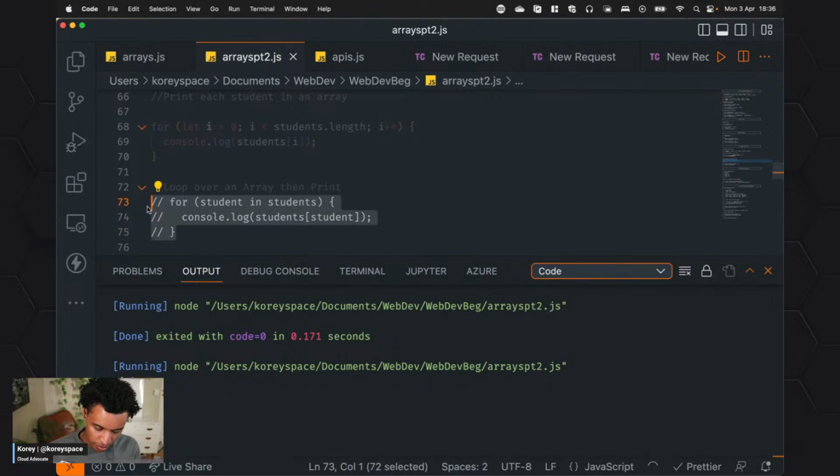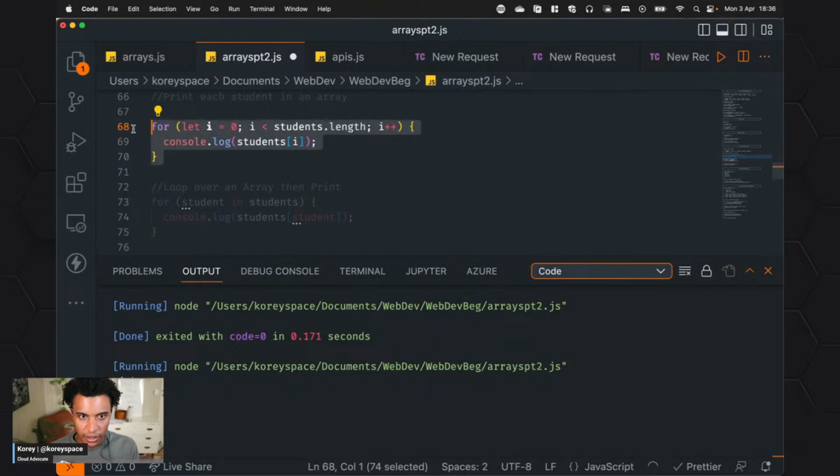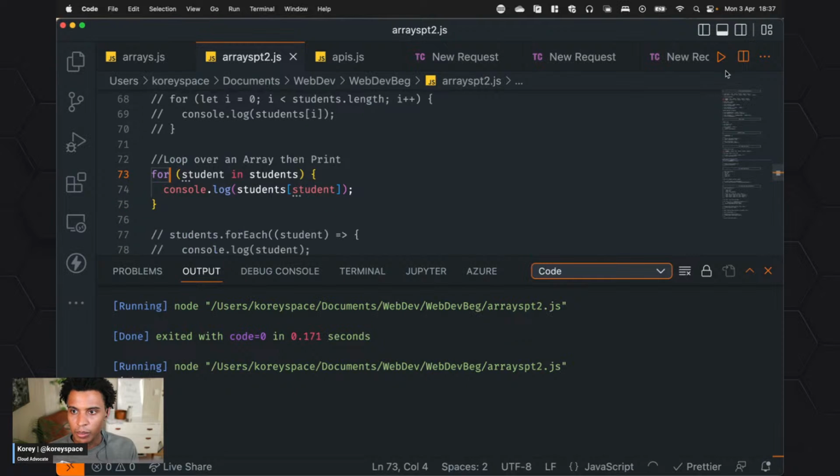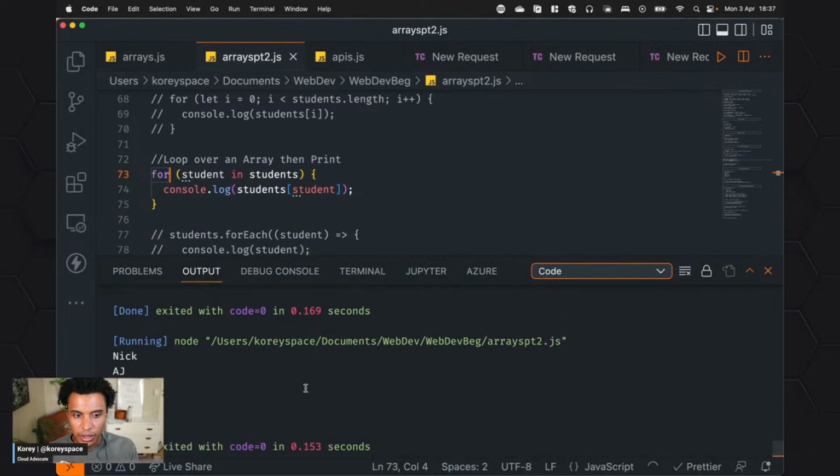I think this is probably one of the best syntax I've seen in JavaScript. I like it a lot because it's so clear. So we have this for loop, and it says, so take students. Let me make sure this is working. Yeah, this is working. So for student in students.